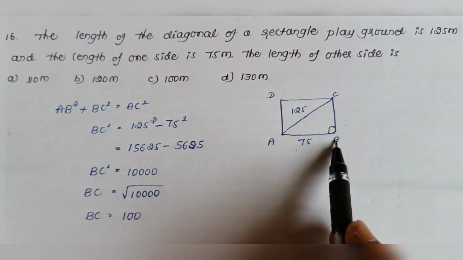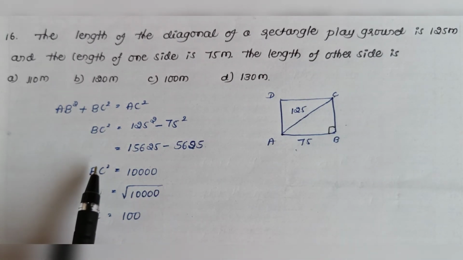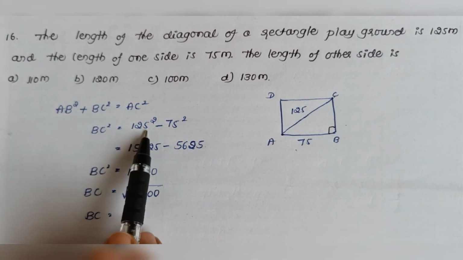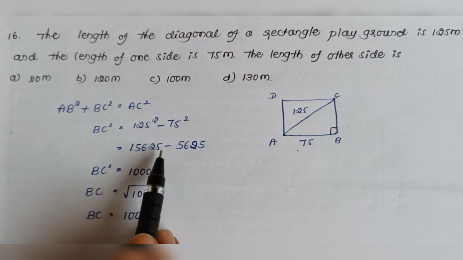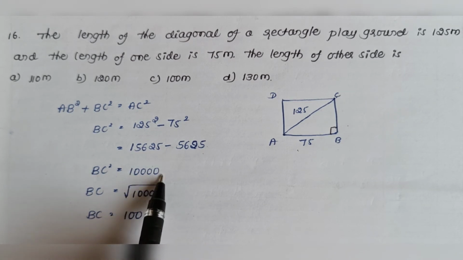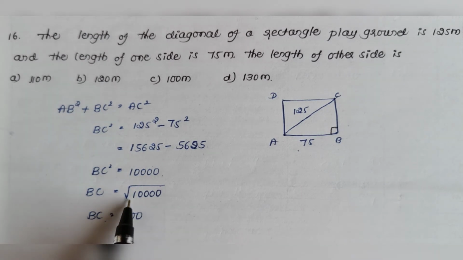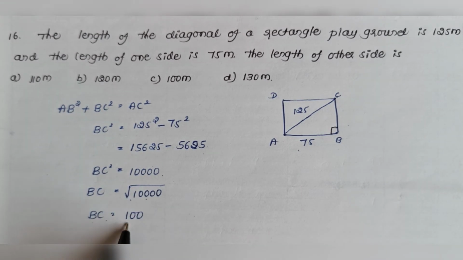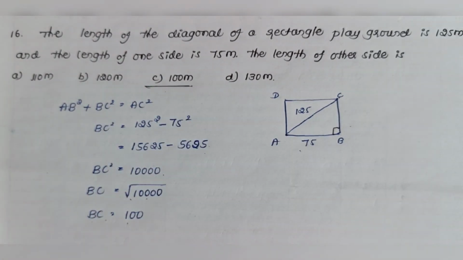Therefore, AB square plus BC square is equal to AC square. Then you get BC square is equal to 125 square minus 75 square. So 125 square is 15,625 minus 5,625. So you get the difference as 10,000. Then BC is root of 10,000 which is 100. So answer is 100 meters.